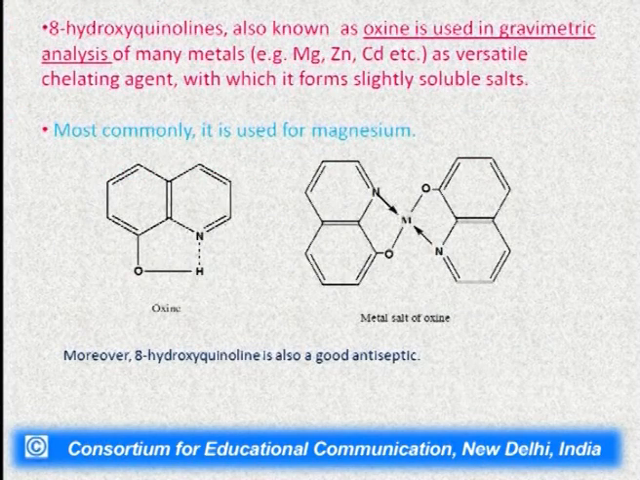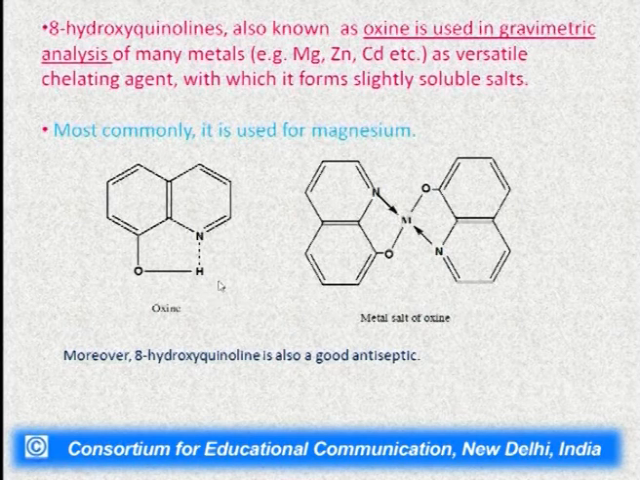This 8-hydroxyquinoline is also known as oxine and is very much used in gravimetric analysis for many metals like magnesium, zinc and cadmium, as a versatile chelating agent with which it forms slightly soluble salts.